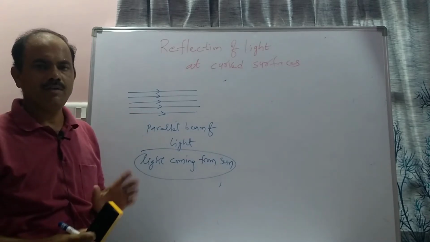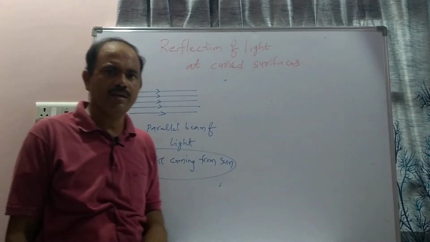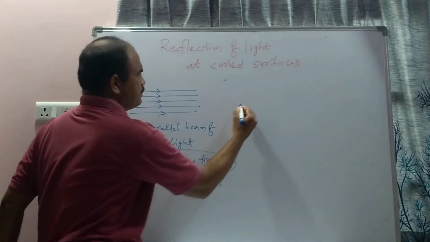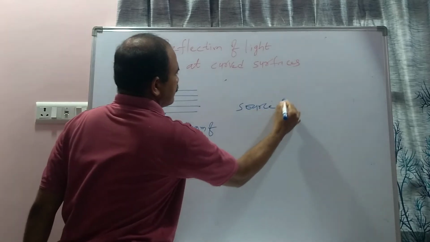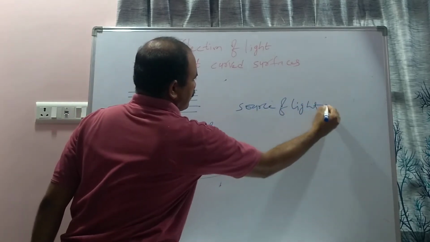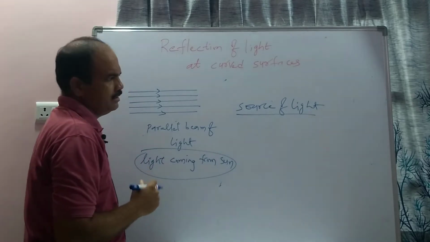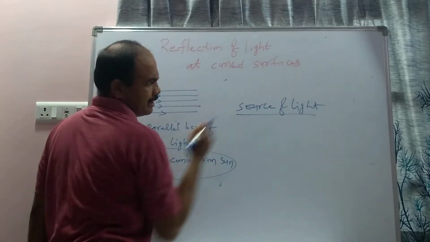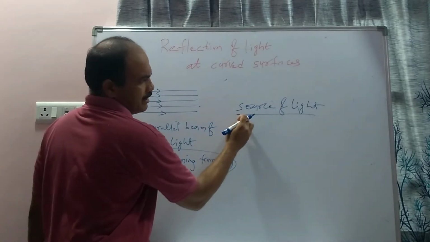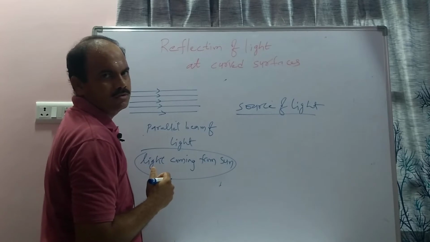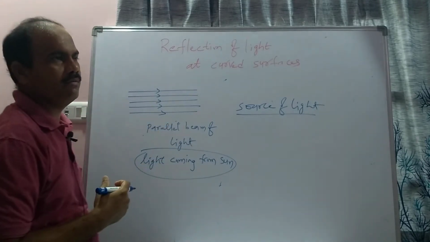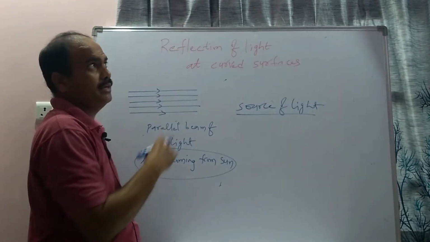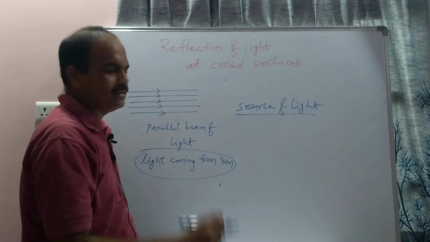What is the meaning of source of light? The object which gives light, or can produce light, is called a source of light. There are so many examples: the sun is a source of light, a candle is a source of light, and also a tube light and an ordinary tungsten filament bulb.